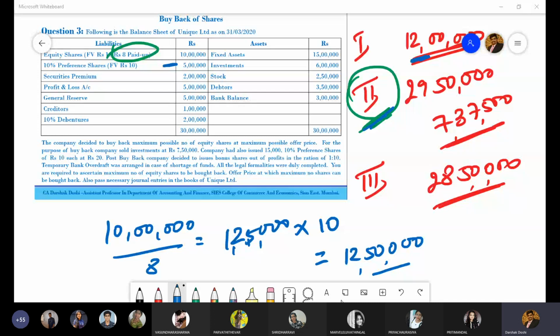Now you know the first part of the question, for the maximum possible offer price. There are a few entries to be done, and you have already done those entries. It is not a case where everything is new. It has everything: sale of investment, issue of preference shares, bonus, and bank overdraft.